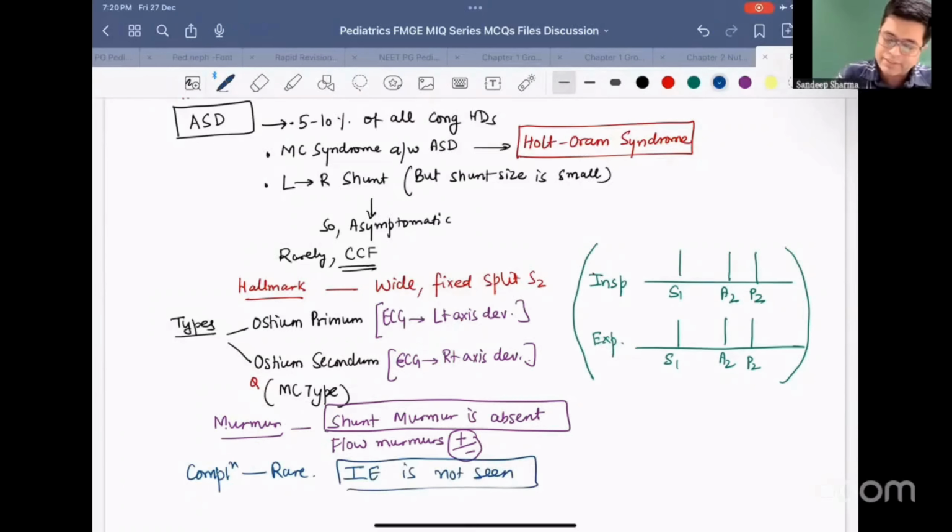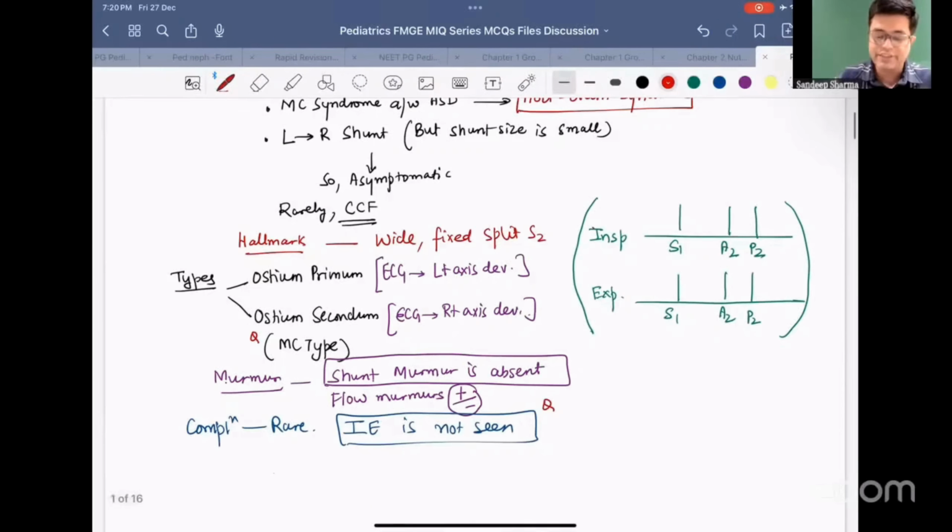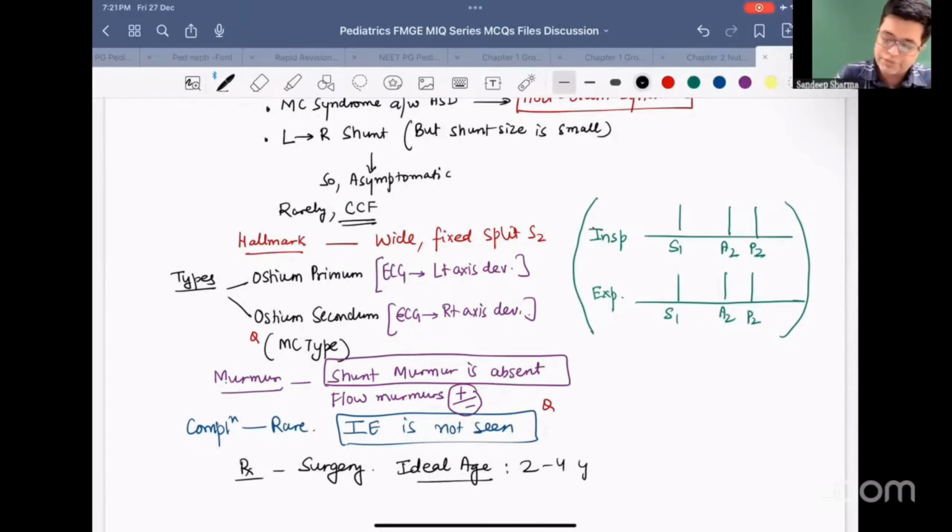This is a past FMGE PYQ. Which congenital heart disease has least risk of developing infective endocarditis? The answer is atrial septal defect, and that is why you don't need to give infective endocarditis prophylaxis. What is the treatment in the patient? The treatment is surgery. If they ask you, it is a NEET PG question: ideal age of surgery is 2 to 4 years.